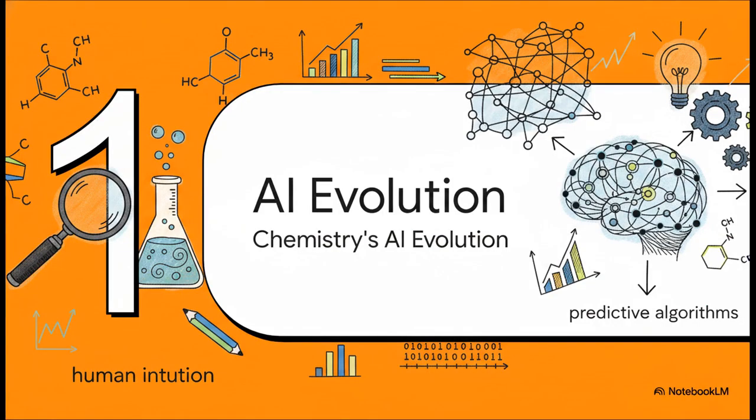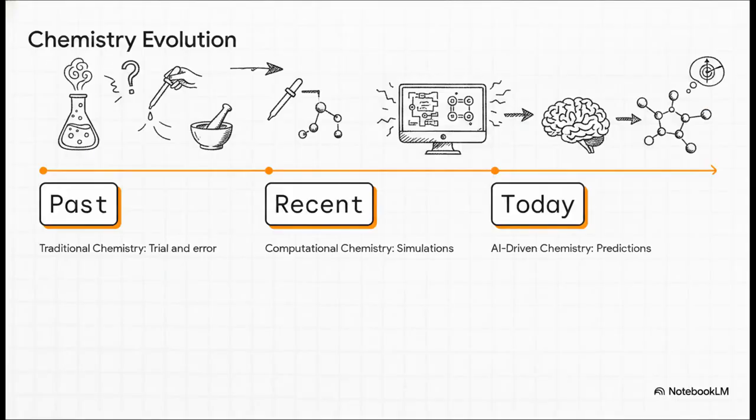All right, let's dive right into Section 1, Chemistry's AI evolution. Think about how we got here. Historically, traditional chemistry relied heavily on human intuition. You'd perform experiments over and over again to find useful compounds. Now, that was effective, sure, but it was incredibly slow and really expensive. The next major stage was computational chemistry. This is where scientists started using computers to simulate molecules and calculate energies, which was a huge deal and really accelerated research. But today, we have officially entered the era of AI-driven chemistry.